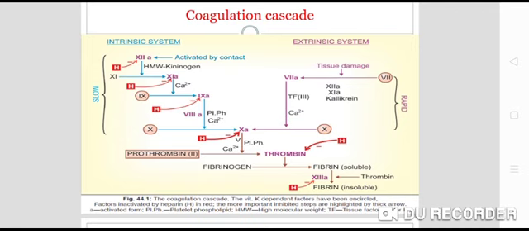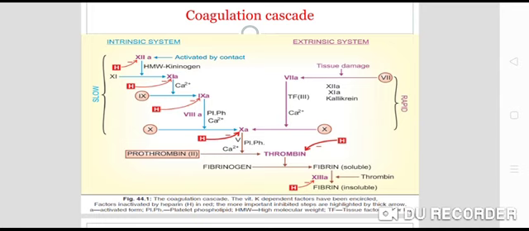There is activation of factor number 7 with the help of kallikrein, factor number 12A, and factor number 11A. Now this factor number 7 helps in activation of factor number 10 with the help of tissue factor and calcium, and the rest of the process will remain the same. Means factor number 10 plays a common role in the intrinsic and extrinsic pathway.